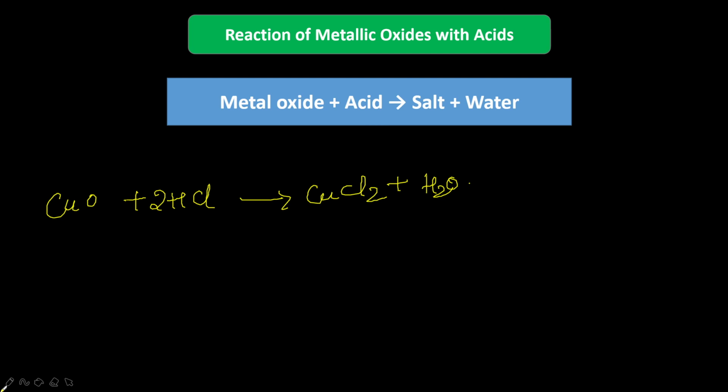Dilute hydrochloric acid reacting with copper II oxide forms copper II chloride and water.